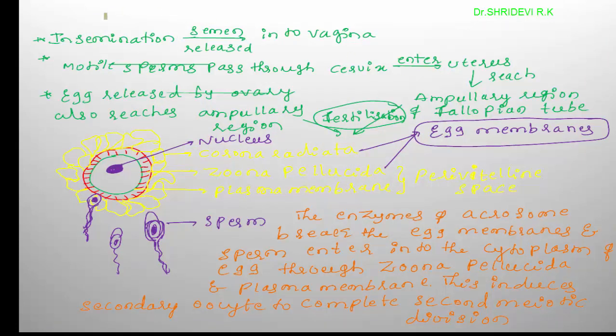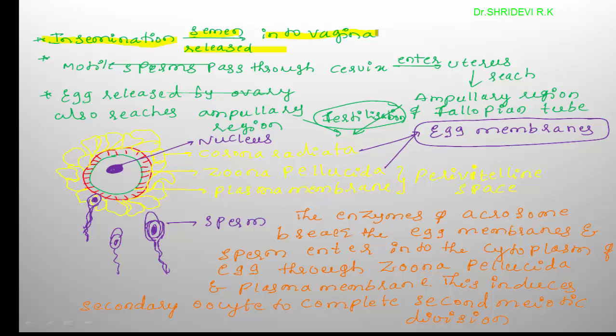So during insemination, what happens? The semen is released into the vagina. What is semen? It is a mixture of seminal plasma with the sperms. What is seminal plasma? It is the mixture or the content of three accessory glands of the male reproductive system.